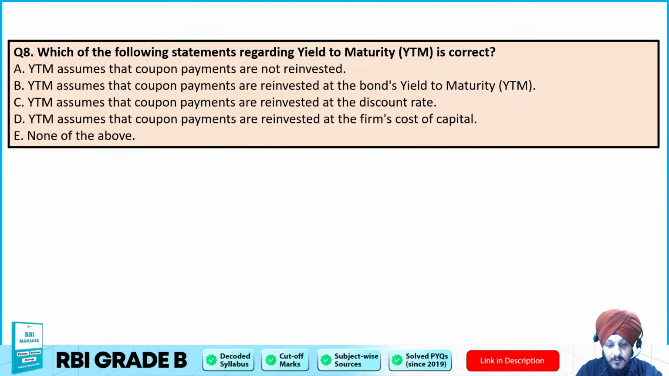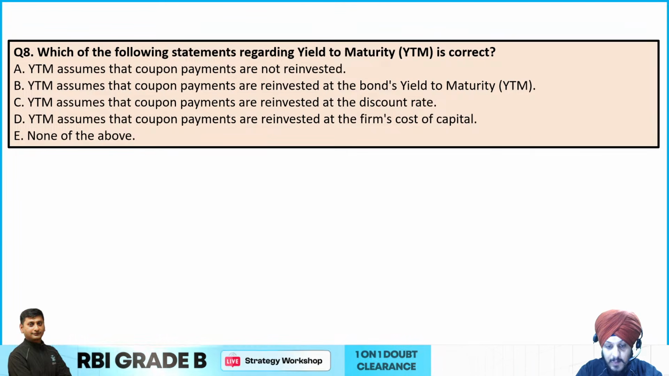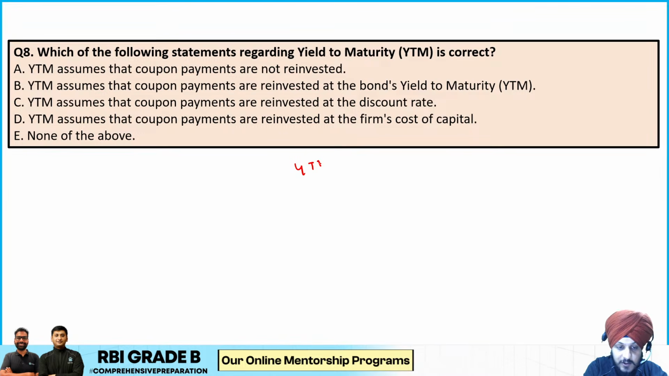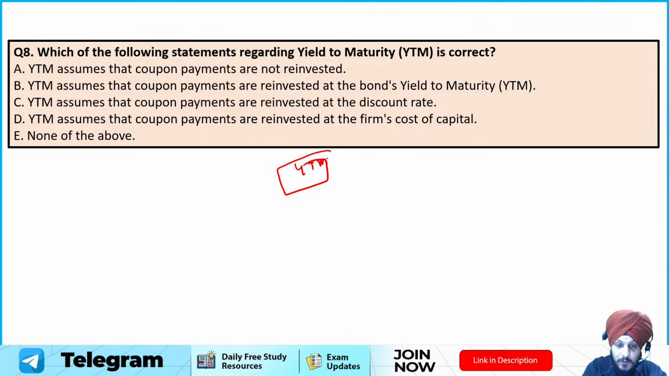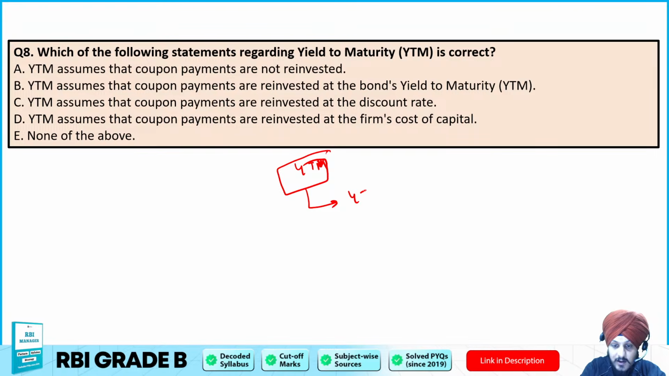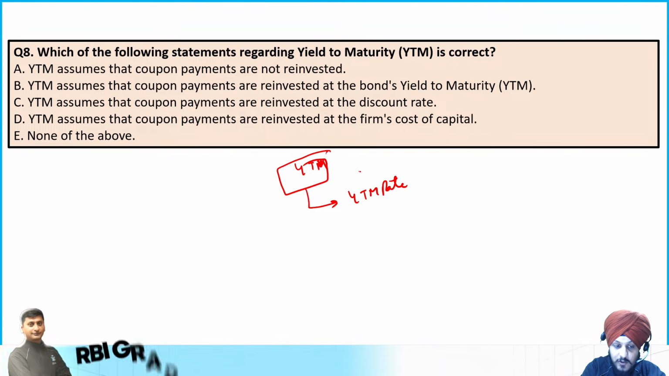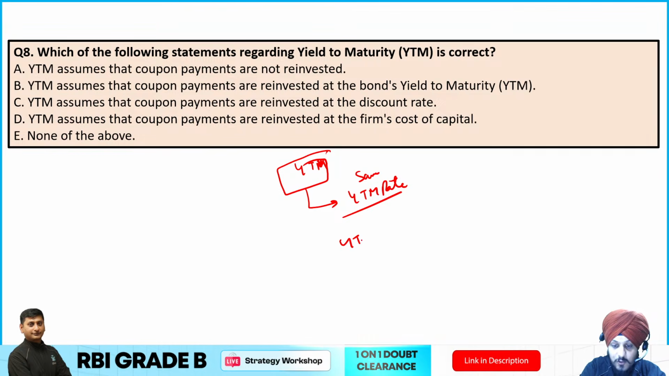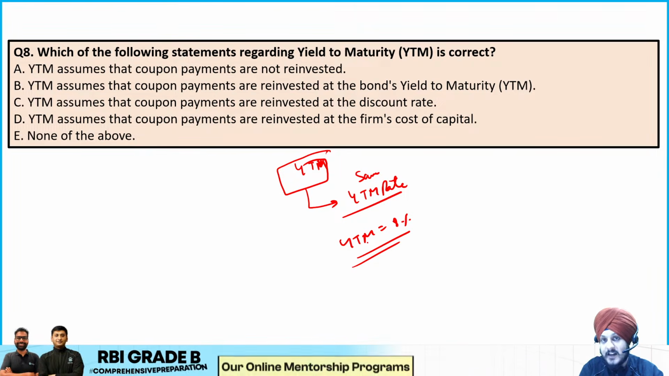Okay, so if you talk about yield to maturity, right? Yield to maturity is the total expected return from a bond if it is held till maturity. Now, one important assumption regarding yield to maturity is that all coupon payments that are received during the bond's life are reinvested at the same yield to maturity rate, right? Therefore, if a bond has, let us say, a yield to maturity of 8%, it assumes that each coupon it receives will be reinvested at 8% only, right?